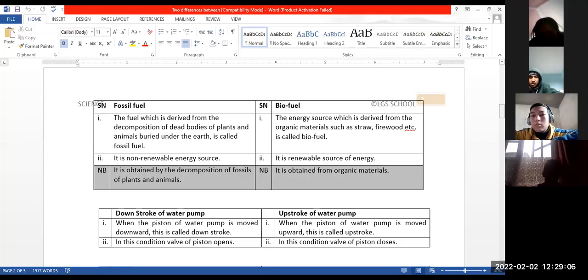Good. Pravesh Khatri, what are the differences between density and relative density? Relative density is the ratio of density of a substance to the density of water at 4 degrees Celsius. The density of a substance is defined as... forgot.